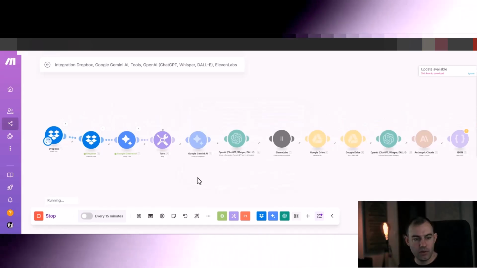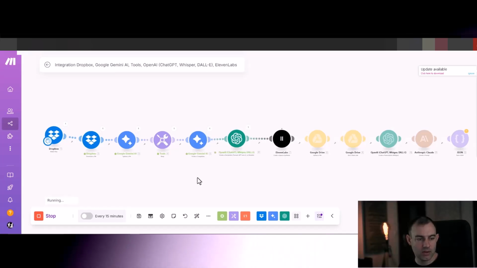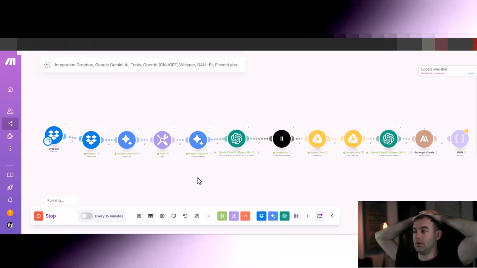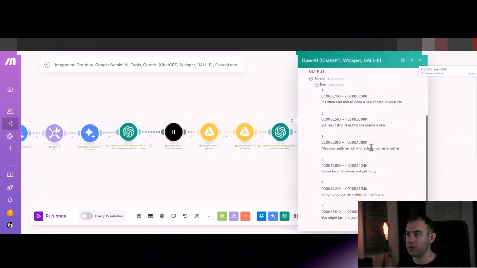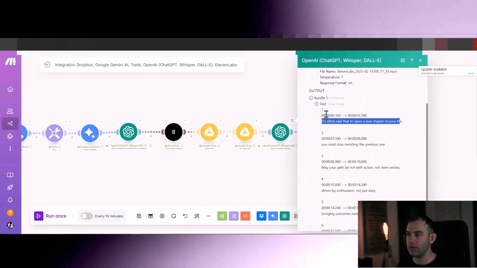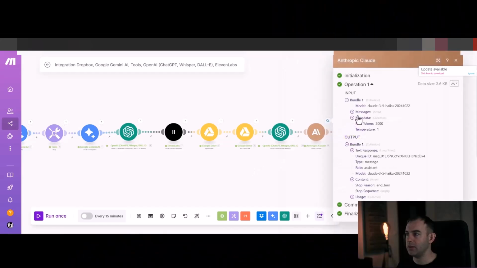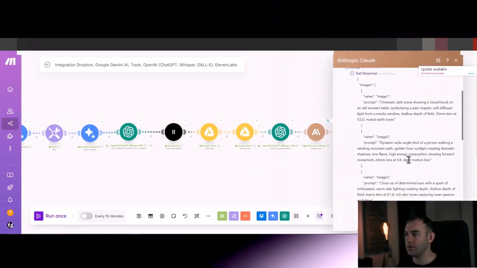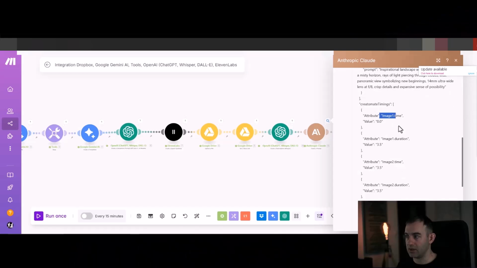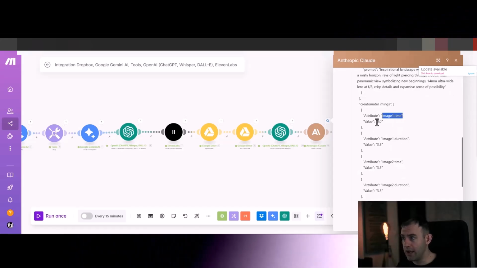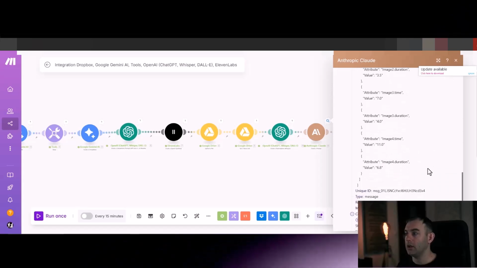Once we have parsed the JSON, we'll work out the timings, and we start by sending it off to the Replicate website. If you look at the output of Whisper, we've got our transcription, but it's also giving us nice timestamps. Then Claude has looked into those timestamps and gave us this response. This is the image name, this is the prompt for it, and these are the timings. So when is the start time? And what is the image duration? 3.5. Yep.